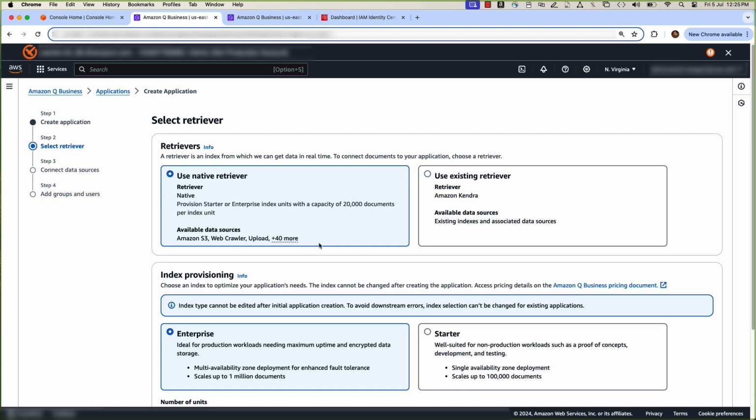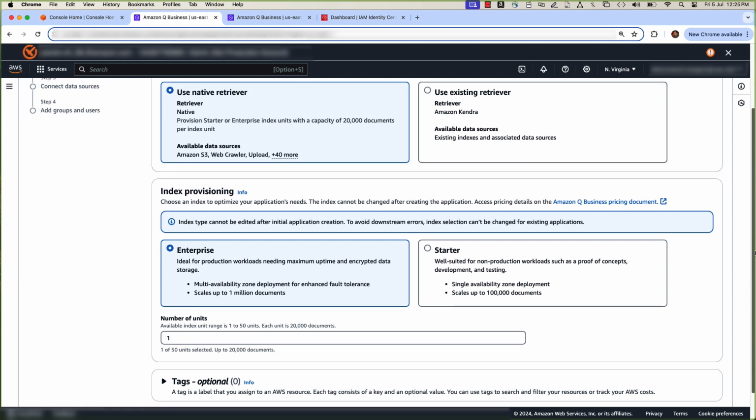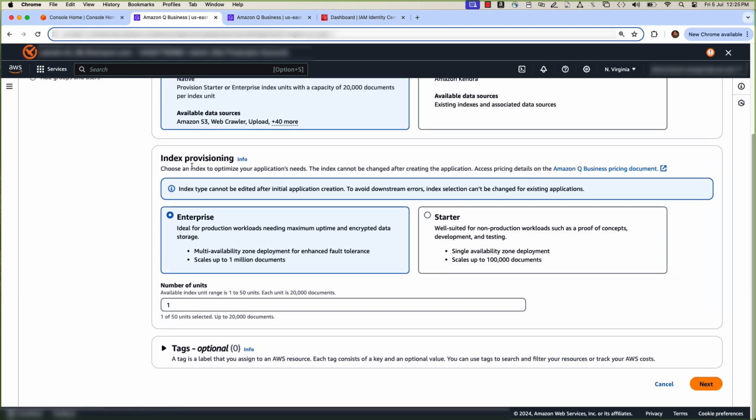For index provision type, you have two options, enterprise and starter. Use the starter option for POCs. It runs in a single availability zone with support of up to 100K documents. For production, choose the enterprise option. It uses multi-availability zones and can scale up to 1 million docs per Q Business application. For 20K documents, you need 1 unit of index.